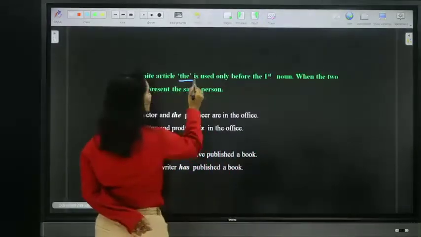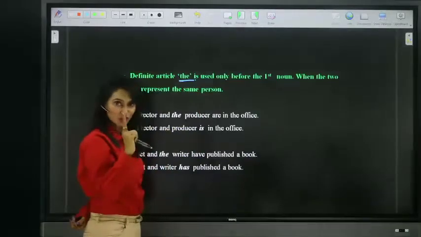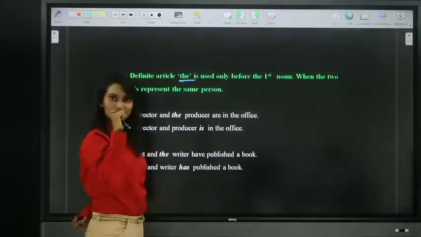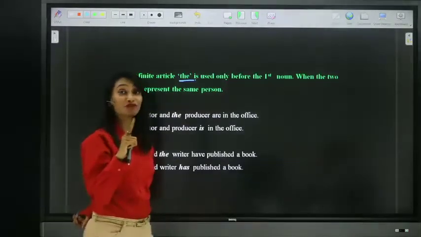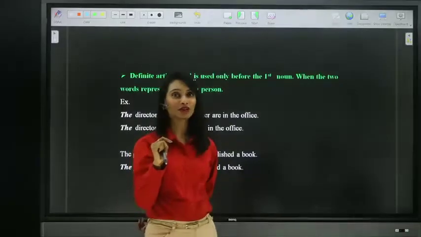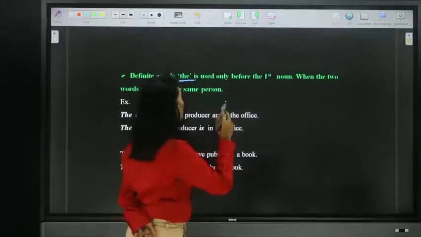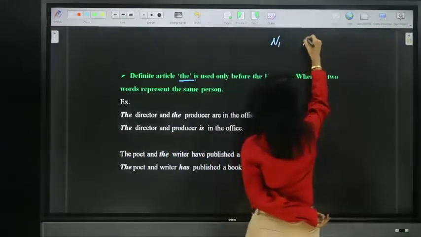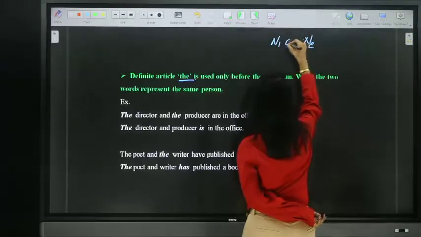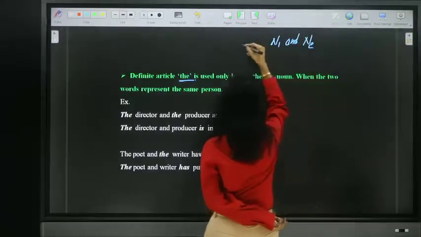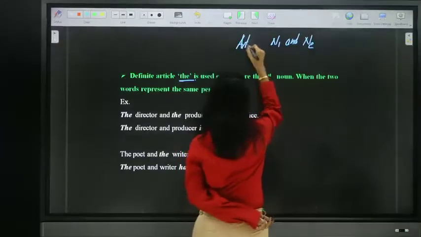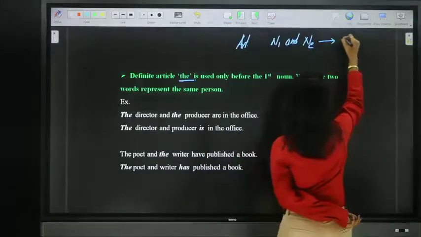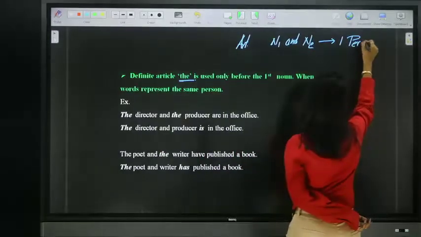The definite article the is used before the first noun only when the two nouns represent one person. Just like we have seen for article a, look at this: two nouns, noun 1 and noun 2, connected by and. If only one article is used, either a, an, or the, it means only one person.